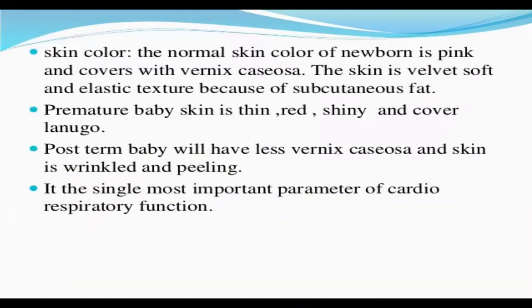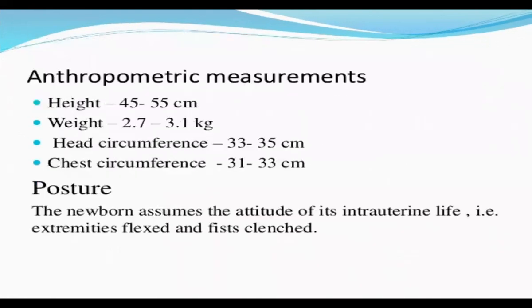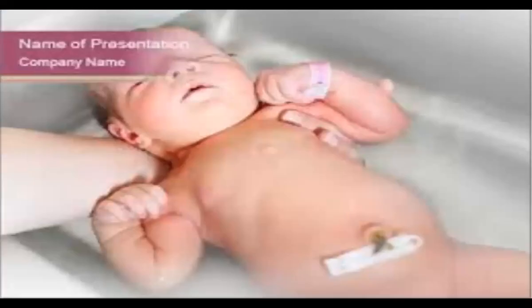And skin color: the normal skin color should be pink and covered with vernix caseosa. The skin is velvety, soft and elastic in texture because of subcutaneous fat. If a premature baby, the skin is thin, red, shiny and covered with lanugo. So in the above diagram, we see that it is not red, it is a pinkish color.